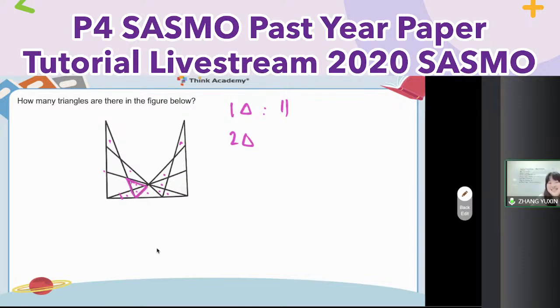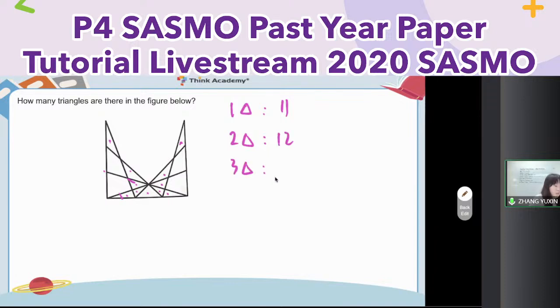The small one, right? 6 pairs, right? Okay, so there are 6 pairs. Why 6 pairs? Because on the right side, they are the same, right? So 6 times 2, 12 pairs of 2 triangles.